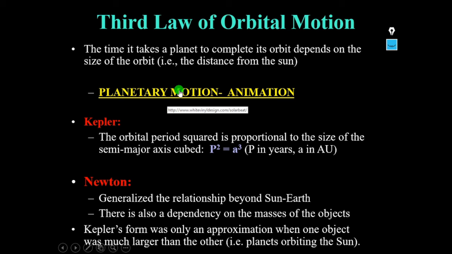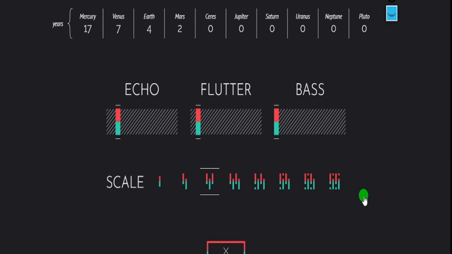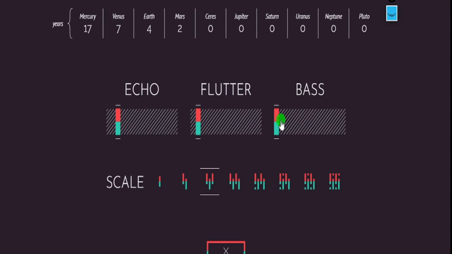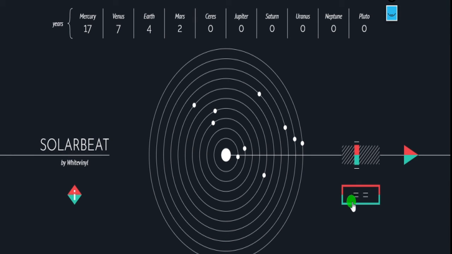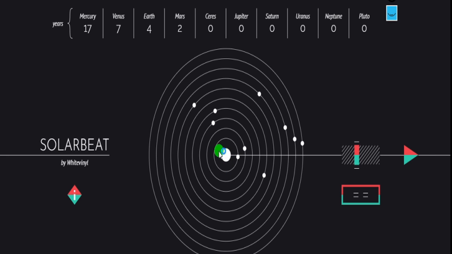Now I want to show an animation regarding planetary motion. Let us suppose this is the sun in the center.